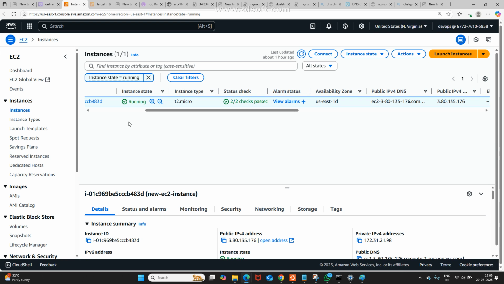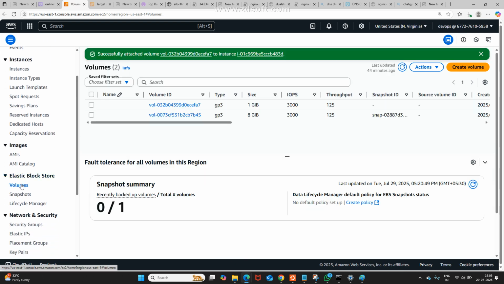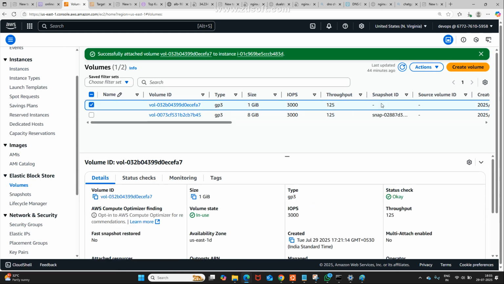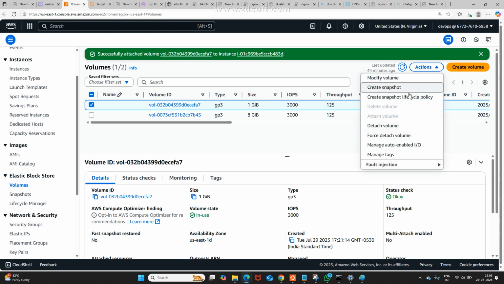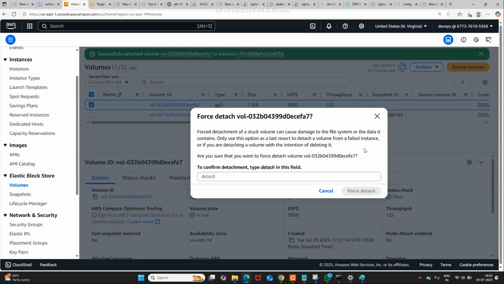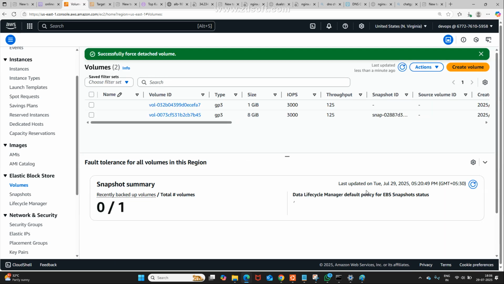Now I'm going to create volumes. I'm entering the volumes area. See, some existing ones are already there. I'm going to remove them for your easy understanding. I'm going to detach first, force detach. Yes, detach it.